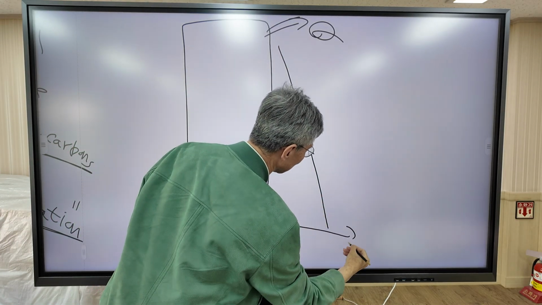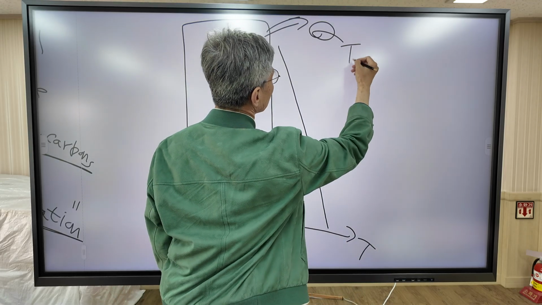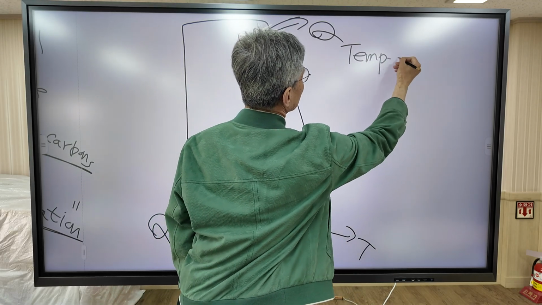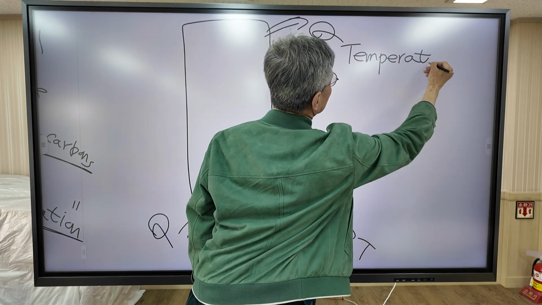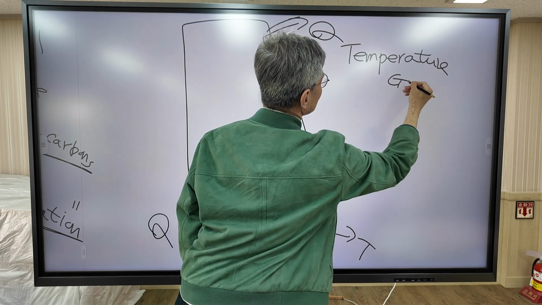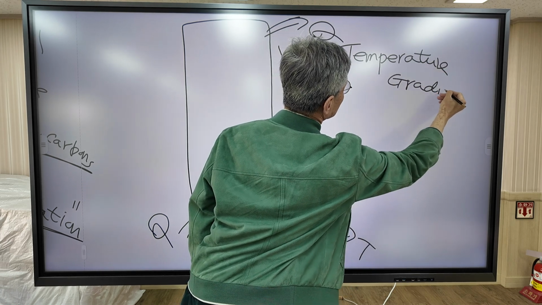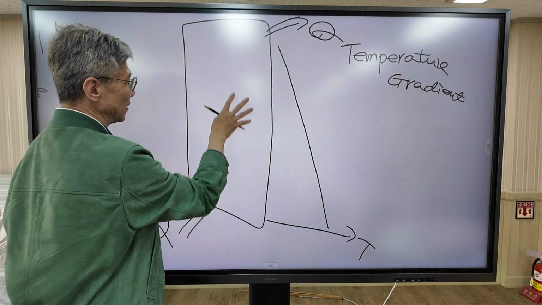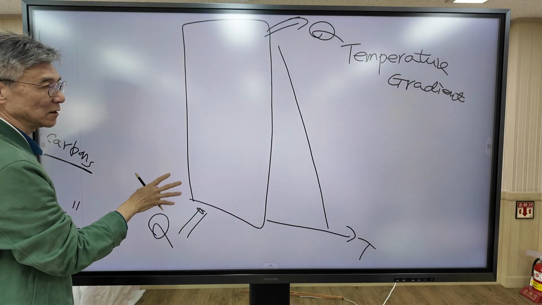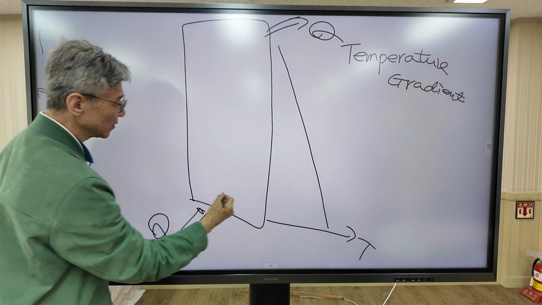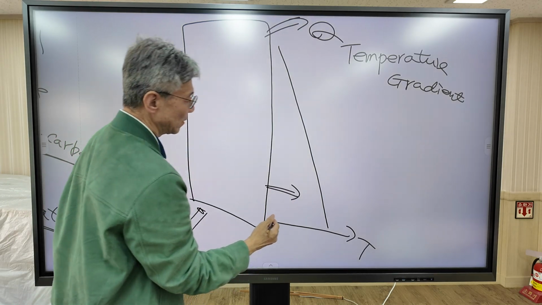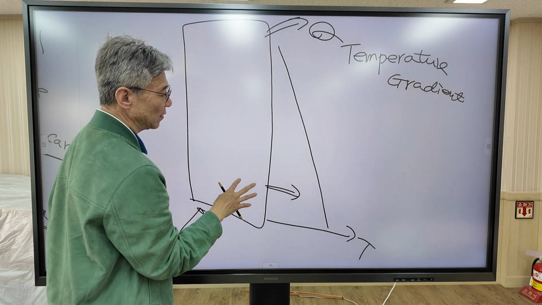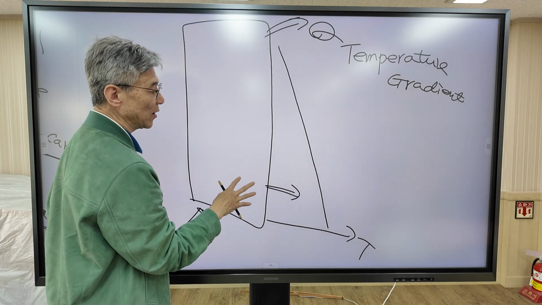A temperature gradient is established in the fractional distillation column. So at the bottom, we extract hydrocarbons with the highest boiling point.